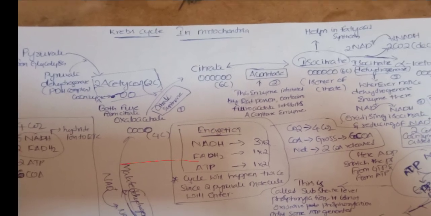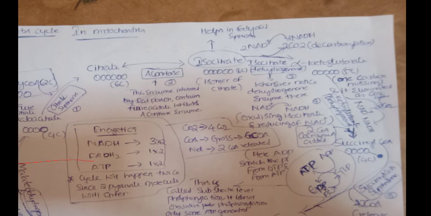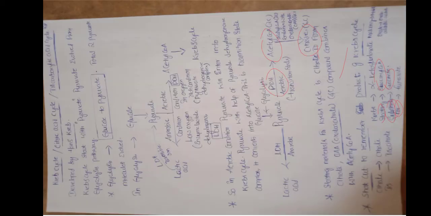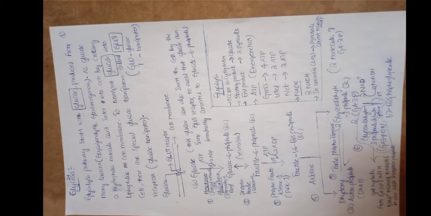This is the energetics also. We actually forgot to discuss the energetics of glycolysis. We already know that in the beginning ATPs are utilized. In the middle, 2 moles of glyceraldehyde 3 phosphate will be formed.